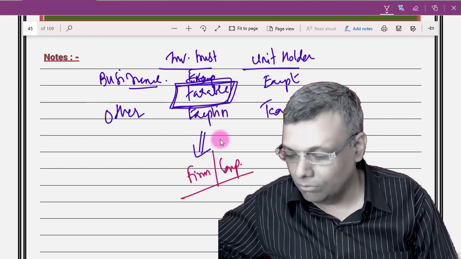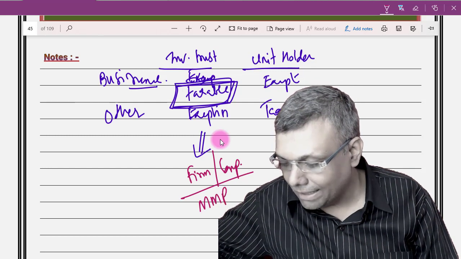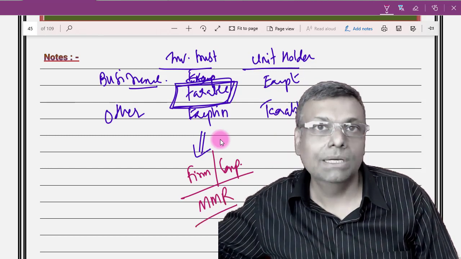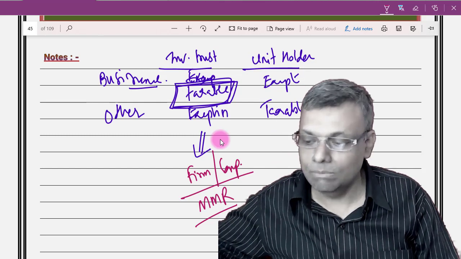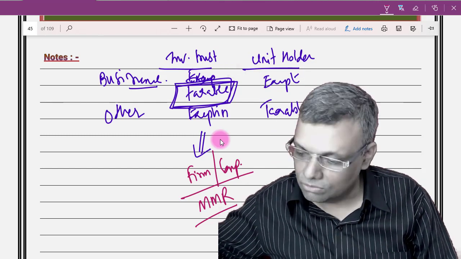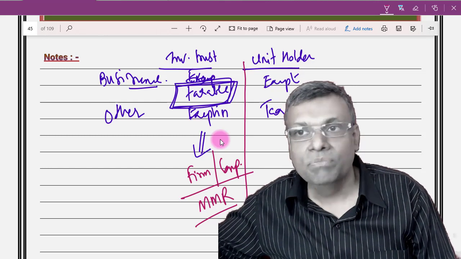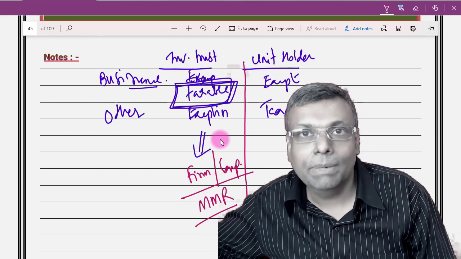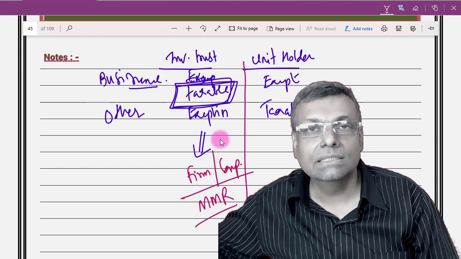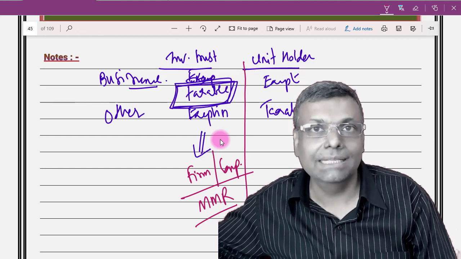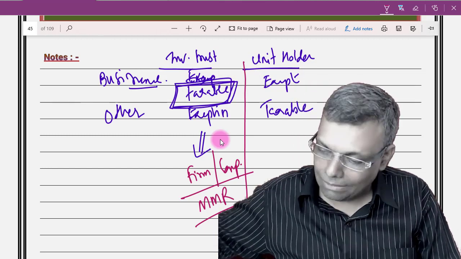That respective rate will be applicable. Otherwise, it will be taxable as per maximum marginal rates of taxes. That is the tax liability calculation with respect to the investment trust. However, the unit holder will be taxable for the respective income at the respective rate, whatever the assessee is, and that assessee will be eligible for the tax rate and the tax liability as per your normal calculations.